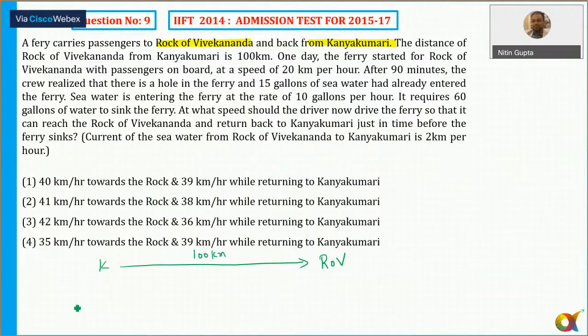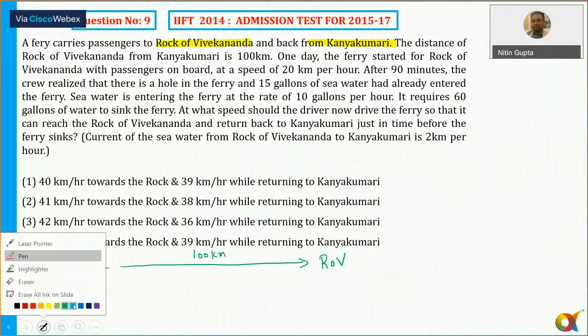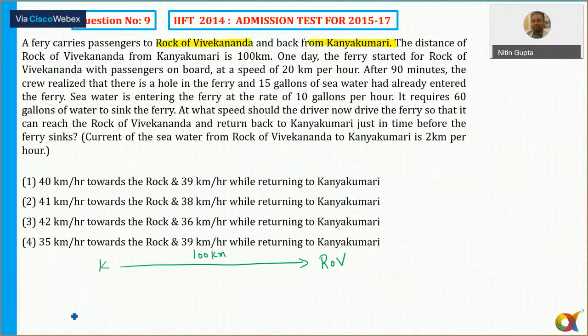Okay. One day the ferry started for the Rock of Vivekanand with a passenger on board at a speed of 20 kilometers per hour. So एक दिन one day ferry started for Rock of Vivekanand, so ये ferry यहाँ से start हो रही है. With what speed? That is equal to 20 kilometers per hour. And after 90 minutes, the crew realized that there is a hole in the ferry and 15 gallons of sea water had already entered the ferry. And sea water is entering the ferry at the rate of 10 gallons per hour.